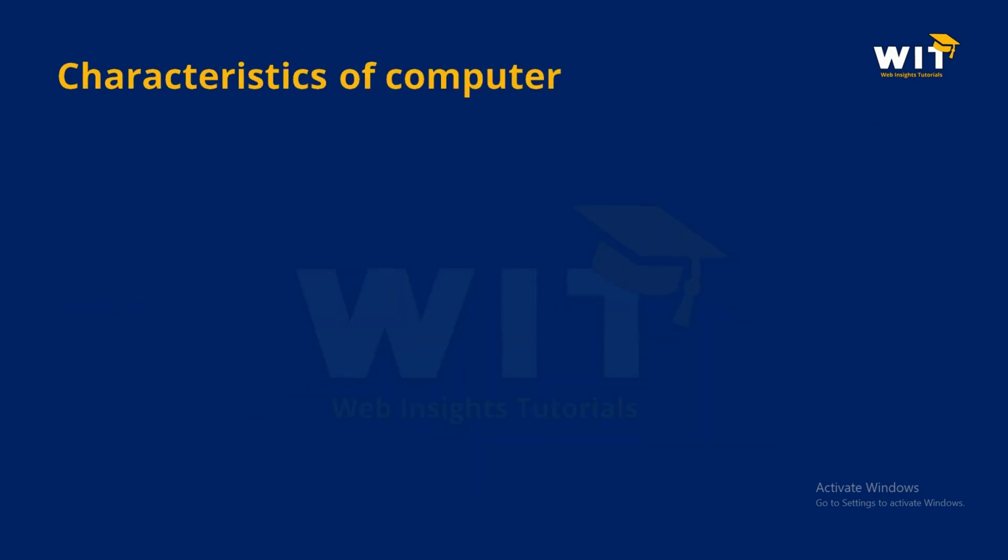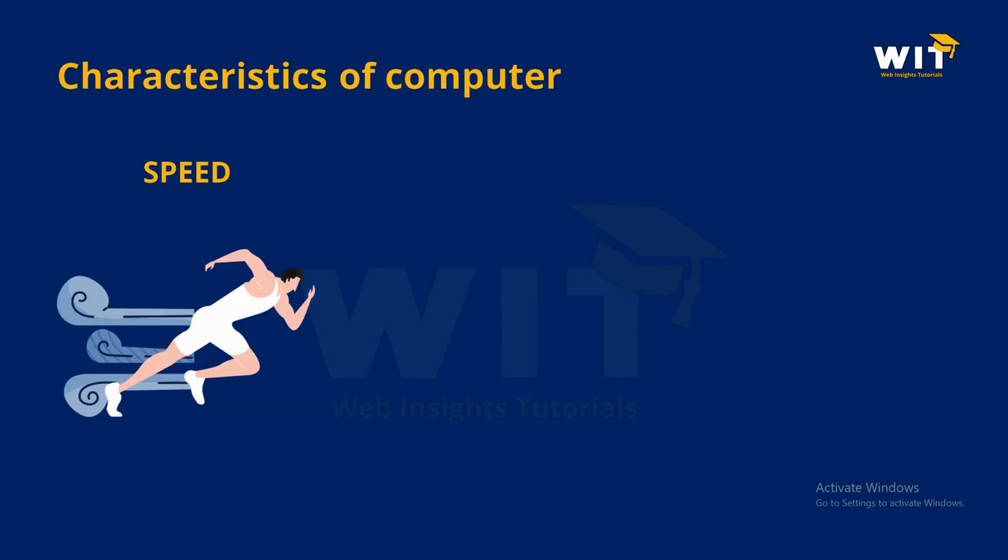Now let's start with the characteristics of computers. There are so many characteristics and facilities provided by the computer, but we are discussing 6 of them. First one is speed.